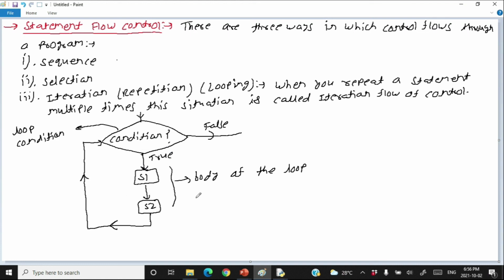Every programming language supports iteration type of statements. In Python, we use the for loop and the while loop for iterations. So hopefully now you understand what flow control is in any programming language, not just in Python. In the next video, we are going to implement selection flow of control by using if, else and elif statements. See you in the next video.